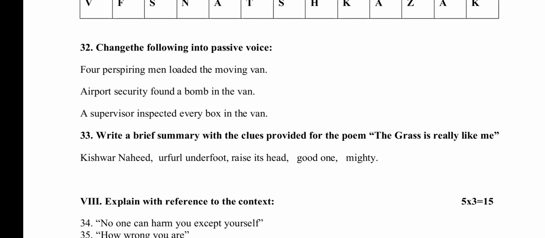So change the following into passive voice. 4 perspiring men loaded the moving van. The moving van was loaded by 4 perspiring men. Airport security found a bomb in the van. The bomb in the van was found by the airport security. A supervisor inspected every box in the van. Every box in the van was supervised by the inspector.